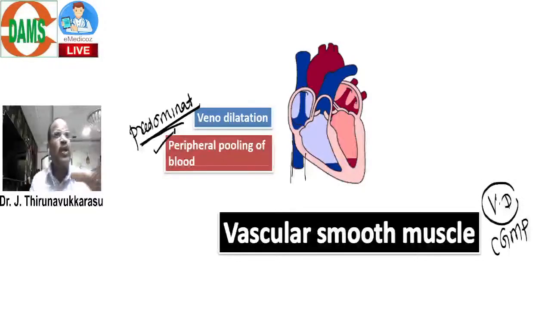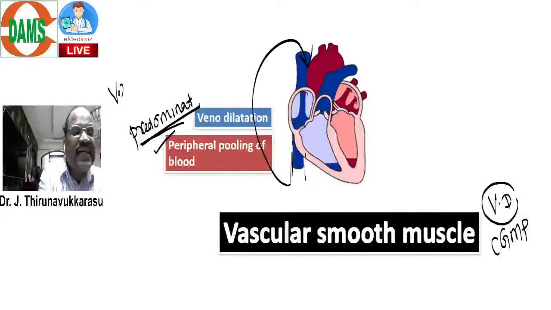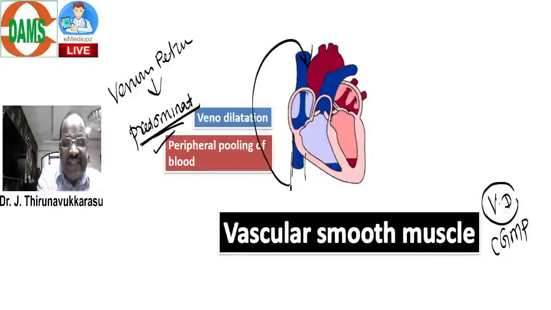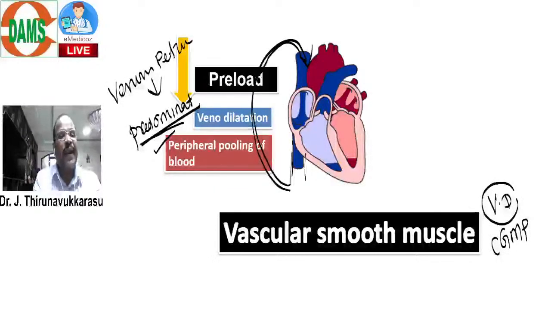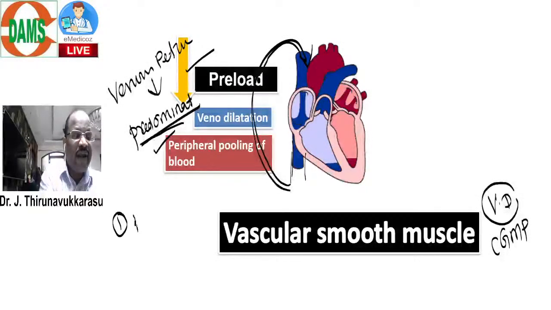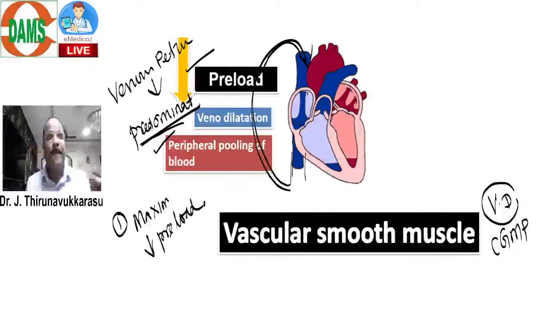Peripheral pooling. Now question. Because of peripheral pooling, the venous return gets reduced. The venous return is reduced. The venous return is the one causing preload. So, nitrate maximally reduces preload. Note the point. First point. Nitrate maximally reduces preload. This is a very important point actually. Because of venodilatation, peripheral pooling of blood, thereby reduction of venous return.